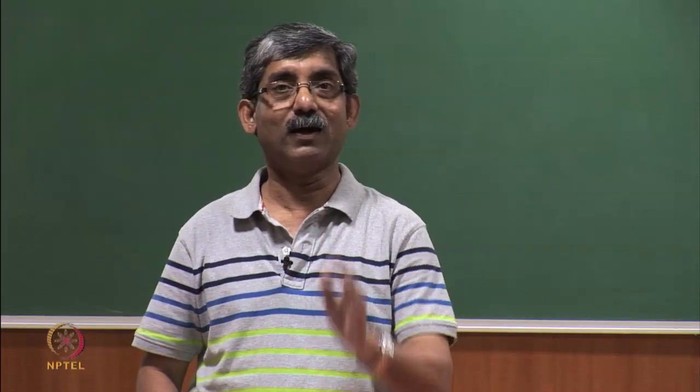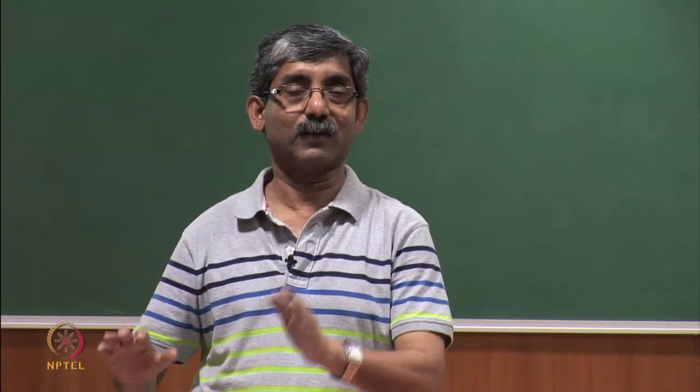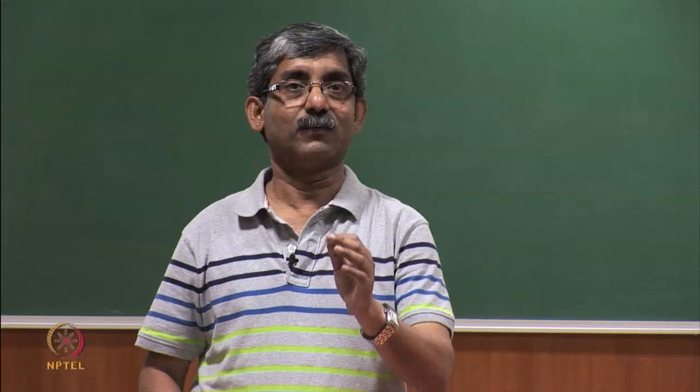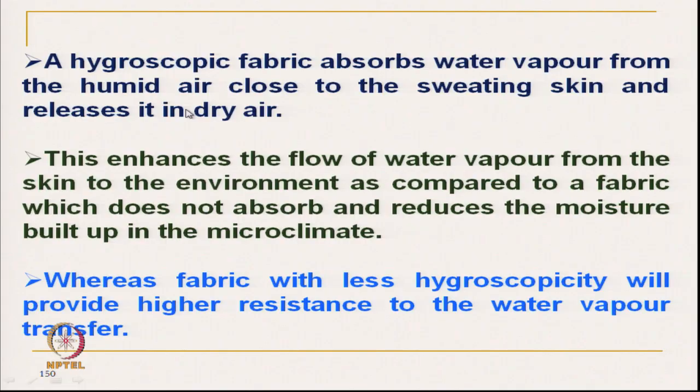At lower activity level, highly hydrophilic fibers like cotton and viscose are suitable. Hygroscopic fabric absorbs water vapor from humid air close to the sweating skin and releases it at the dry side. This we have already discussed. Fabric with less hygroscopicity provides higher resistance to air.